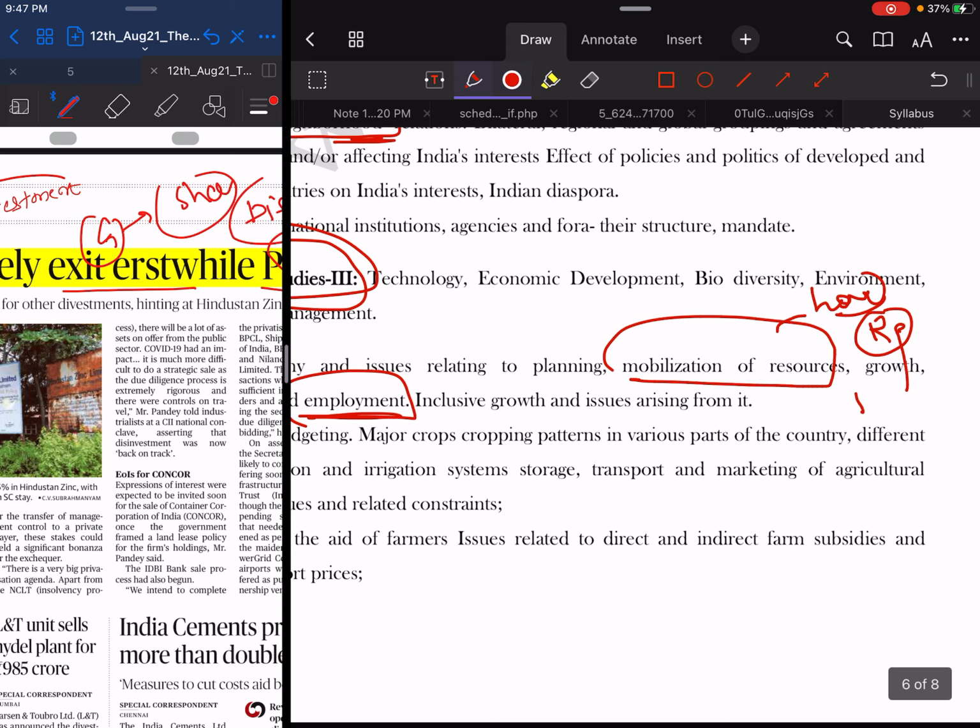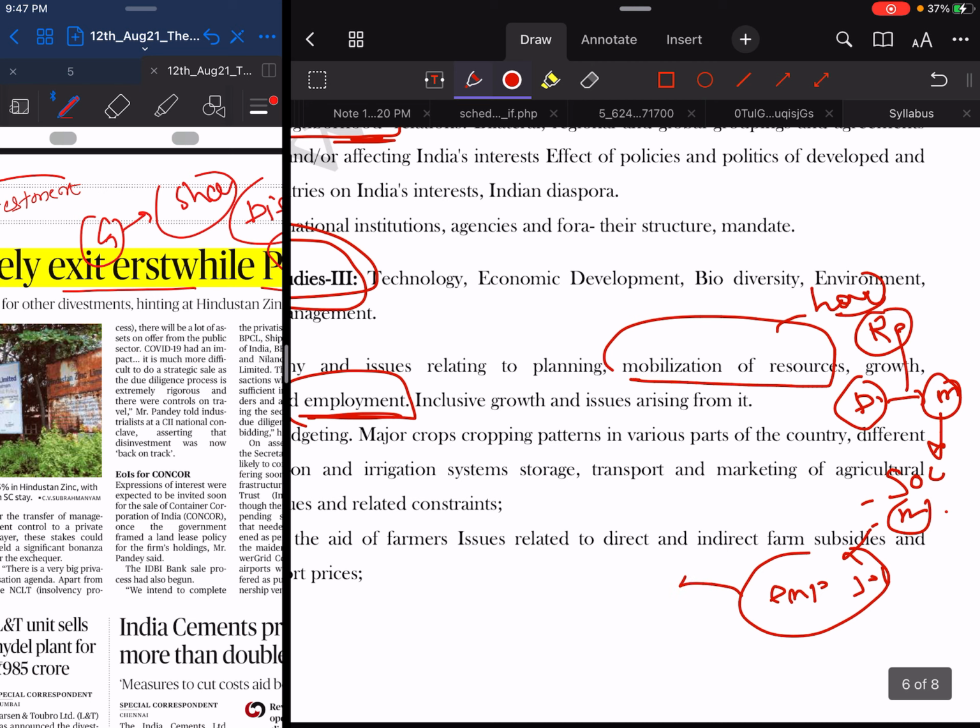So if there is disinvestment, it will bring more money to the government, so they can expand social infrastructure and other infrastructure creation, so there will be better employment and job creation. If there is growth and employment, it will ultimately increase the government's revenue again, because people will pay direct tax, and companies with this growth will pay indirect tax. So this virtuous cycle goes on.